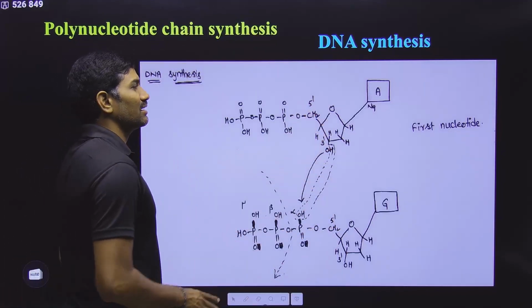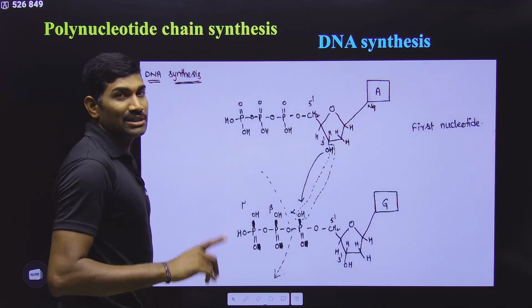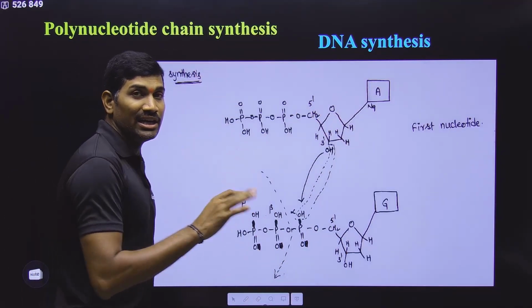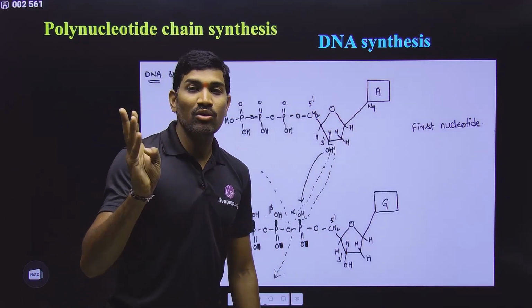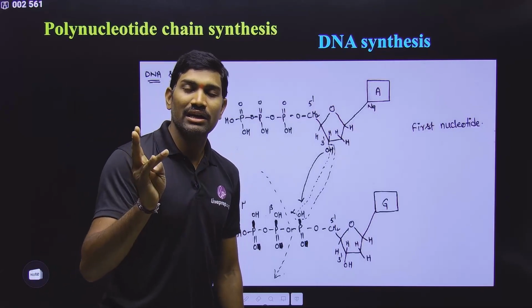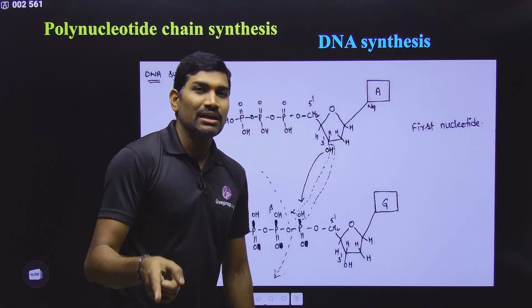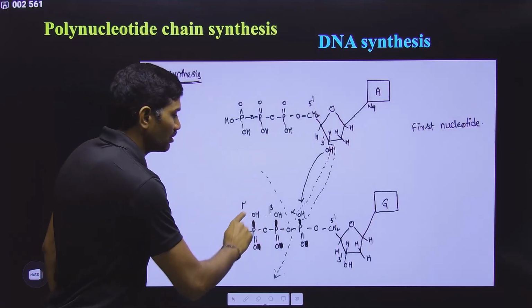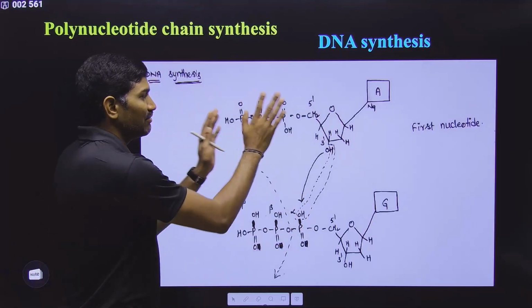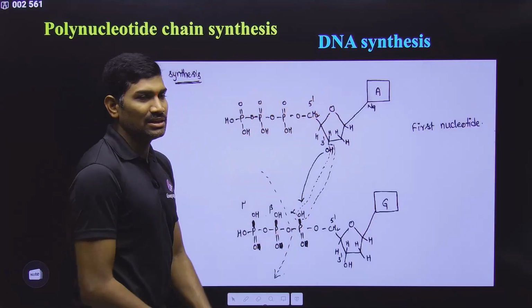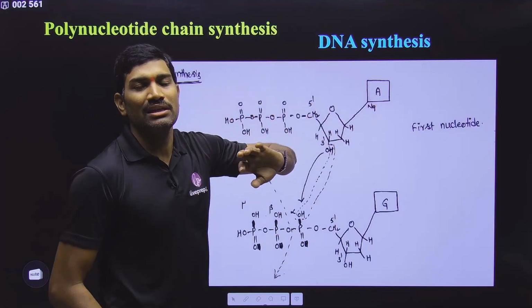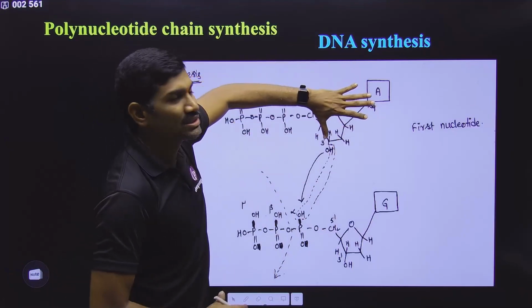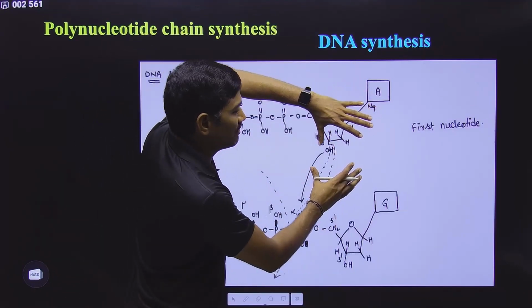So what they are saying here, suppose this is the first nucleotide. Please remember, for the synthesis we always need triphosphates. Mono and diphosphates are not useful. Mono and di should be converted into tri. Then only this tri can come directly for synthesis. So we are always talking about triphosphates only. Suppose the first nucleotide is coming here. For DNA synthesis, what is the enzyme? DNA polymerase. It is holding the first nucleotide, and then it is receiving the second one.